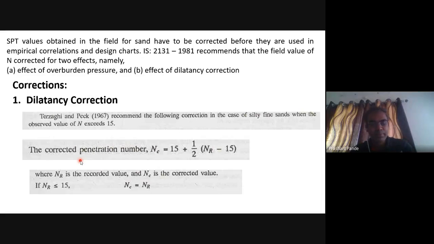Terzaghi and Peck 1967 recommended the following corrections in case of silty fine grained sand when the observed value of N exceeds 15. The corrected penetration number will be NC equals 15 plus 1 by 2 into NR minus 15, where NR is the recorded value and NC is the corrected value. If NR is less than or equal to 15, NC equals NR.